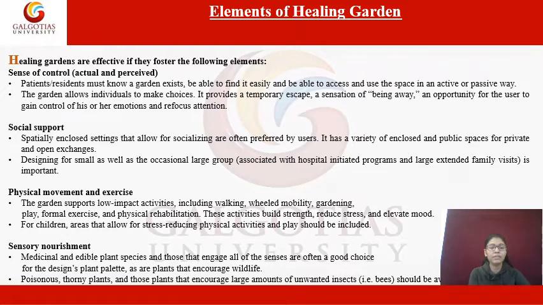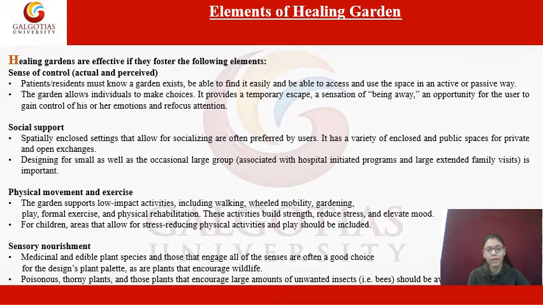Then next is social support. Let's say, for example, healing gardens should be designed in such a way that they also incorporate public spaces and enclosed spaces for socializing, where they can perform small activities occasionally.